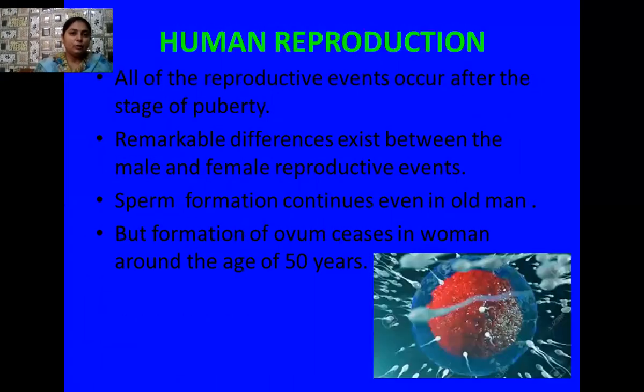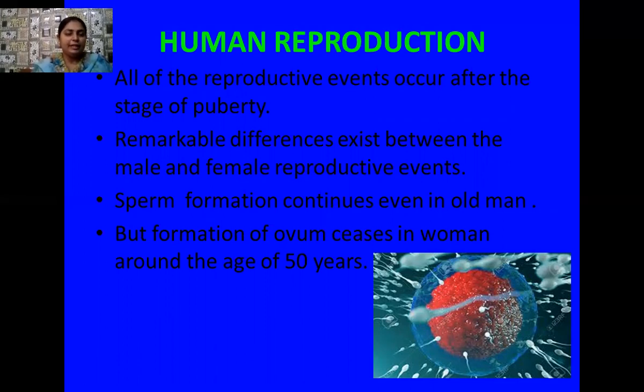First of all, we are going to study the male reproductive system. But before this, I want to discuss with you some important points regarding human reproduction. All the reproductive events which we have discussed earlier occur in the human body after the stage of puberty.